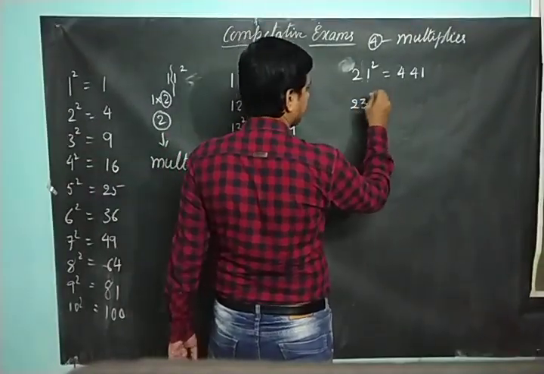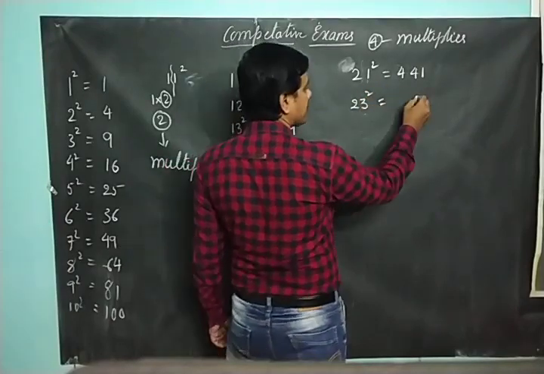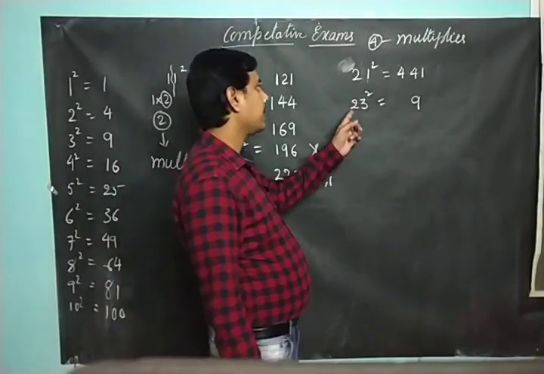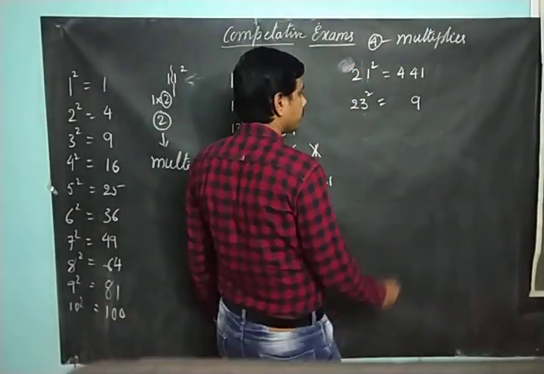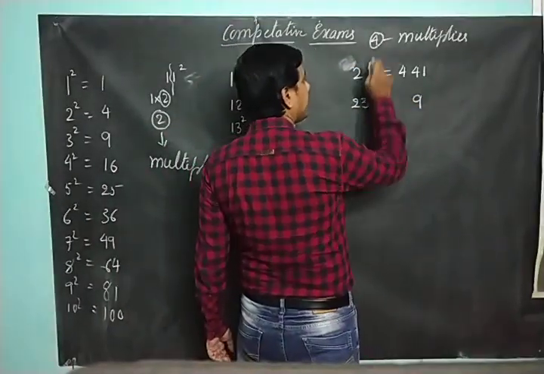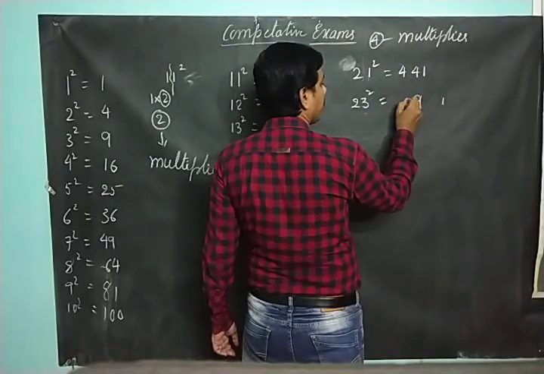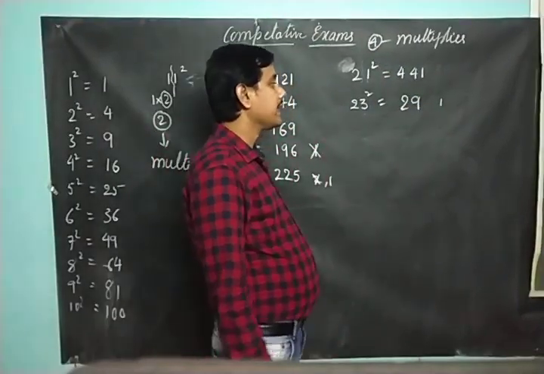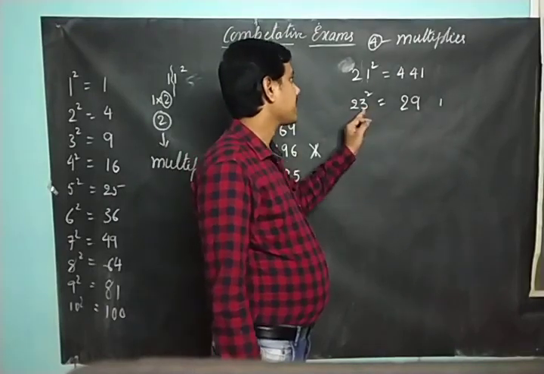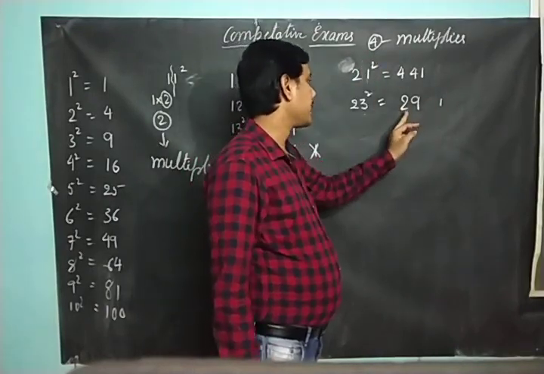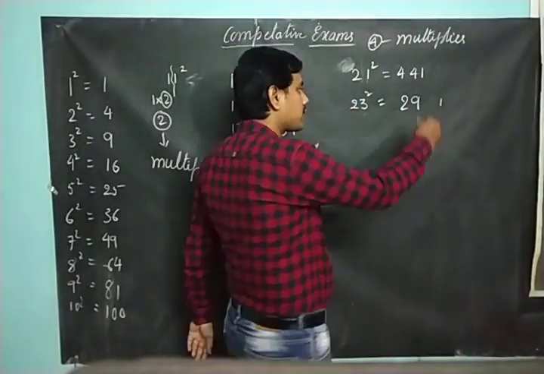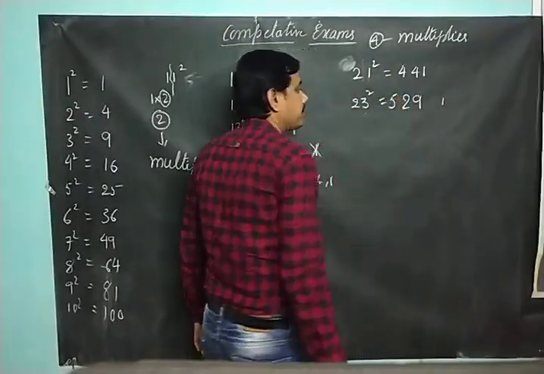Similarly for 23 square, 3 square is 9, right? 3 into 4, 12. 1 carry, 2 here. So 3 square is 9, 3 into 4 is 12, 1 carry 2. What is 2 square? 4. 4 plus 1, 5.